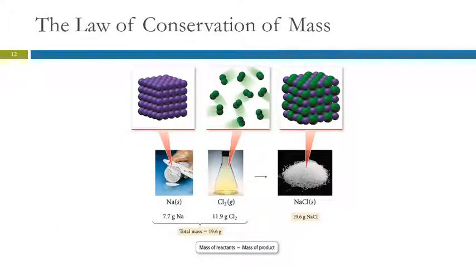Here we have an illustration of a chemical reaction. Here we've got sodium metal reacting with chlorine gas. So here's a representation of sodium, and here's a representation of chlorine gas, little molecules.